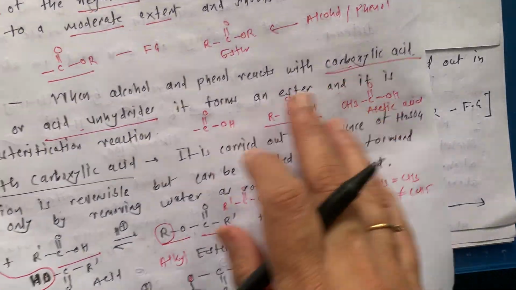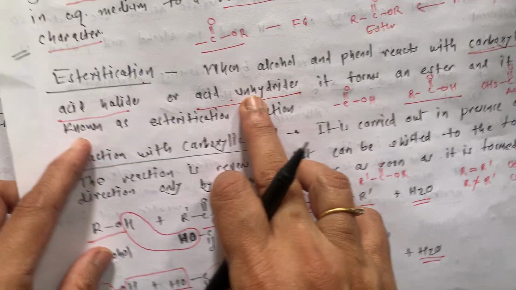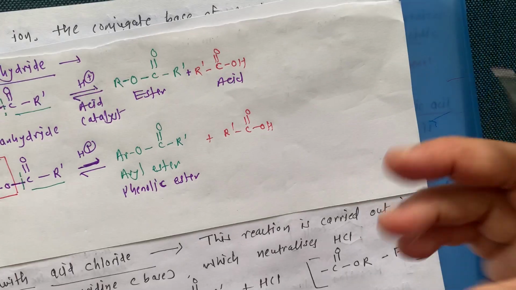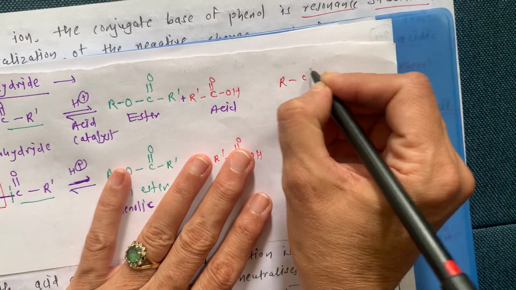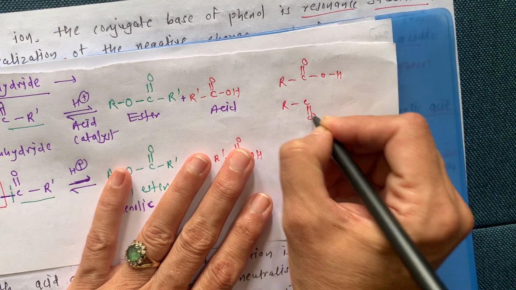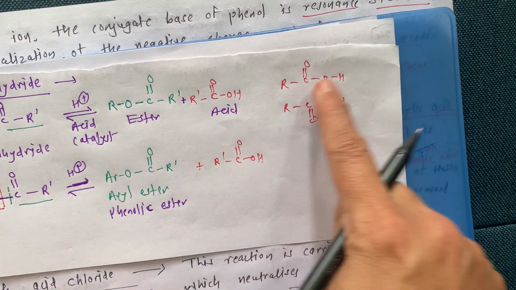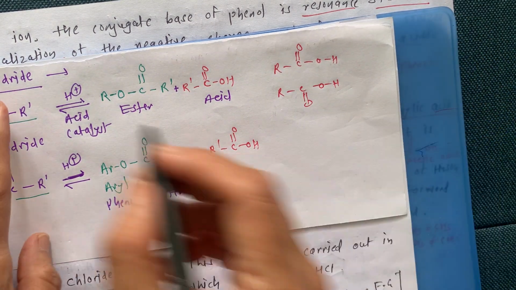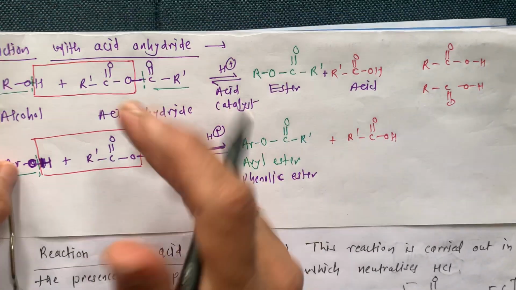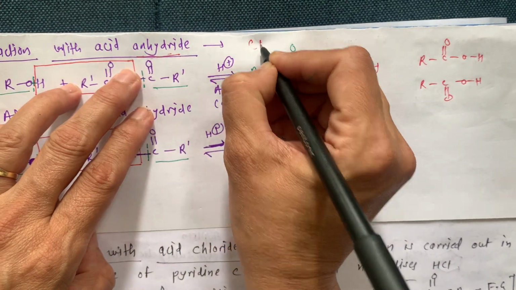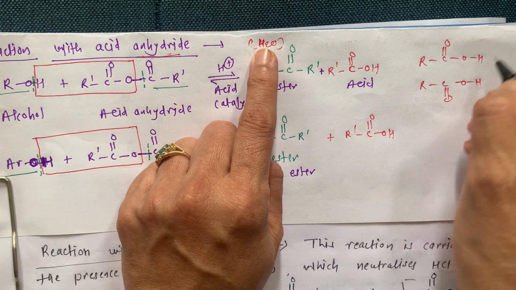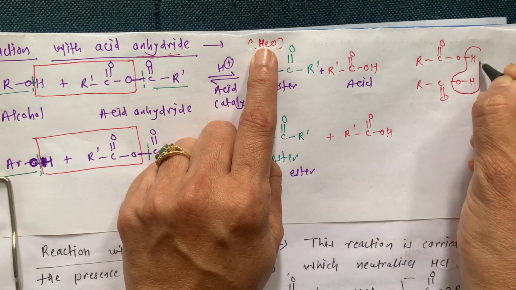Now we have to see the reaction with acid anhydride. What is acid anhydride? When there are two molecules of carboxylic acids, like this, RCOOH, and anhydride means we are going to remove a water molecule from this, like this.